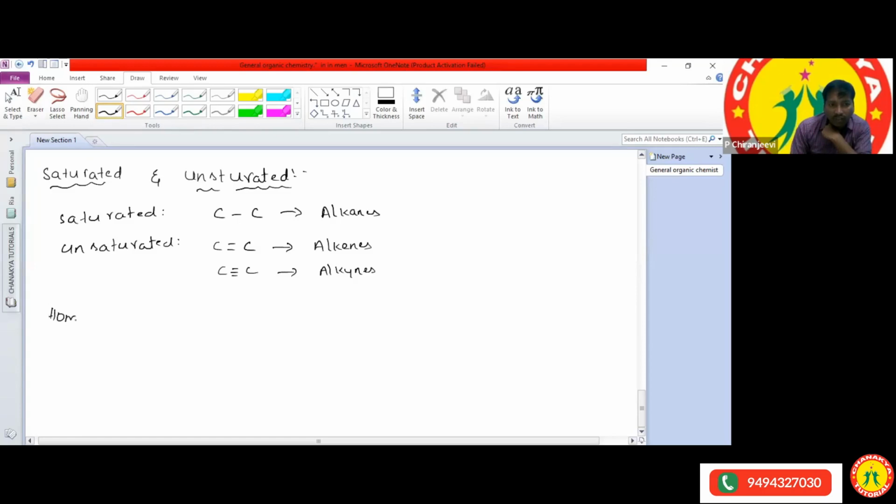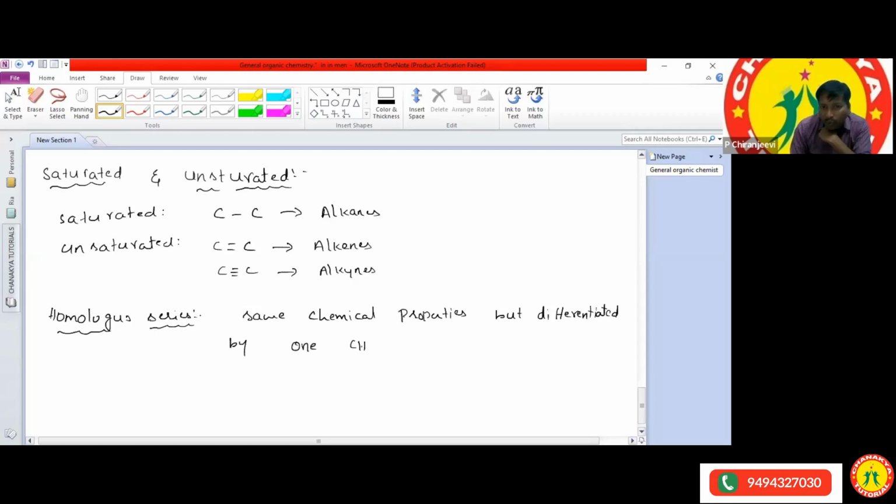Homologous series. So what is meant by the homologous series? The compounds are having the same chemical properties, but differentiated by one CH2 group.